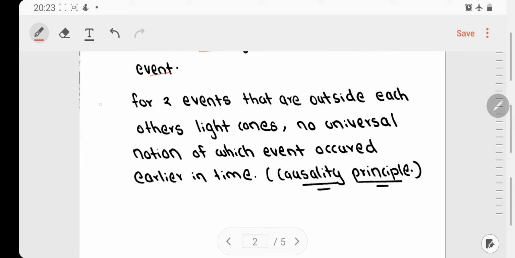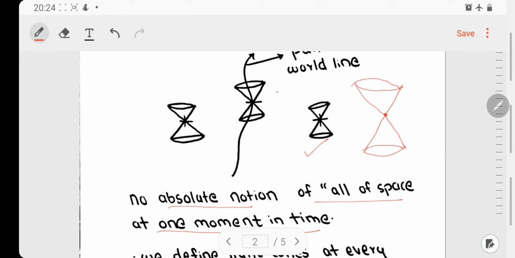An important point about these light cones is that for two events that are outside each other's light cones, there is no universal notion of which event occurred earlier in time, and this is what we call as causality principle. So let us see what this actually means.